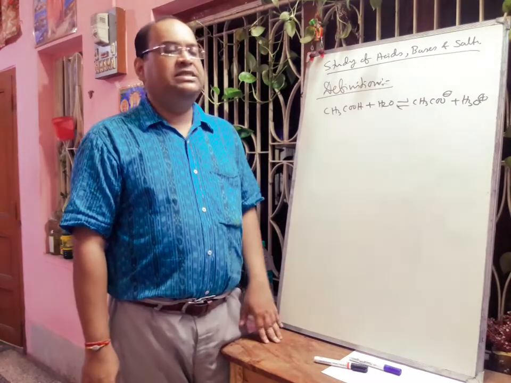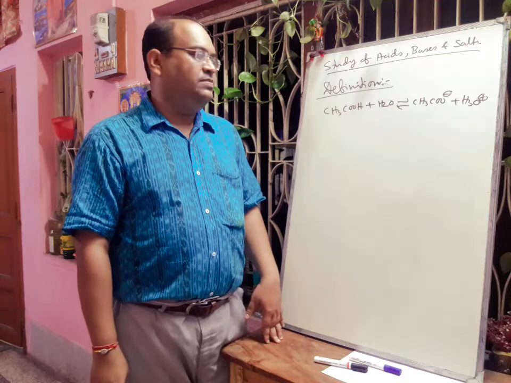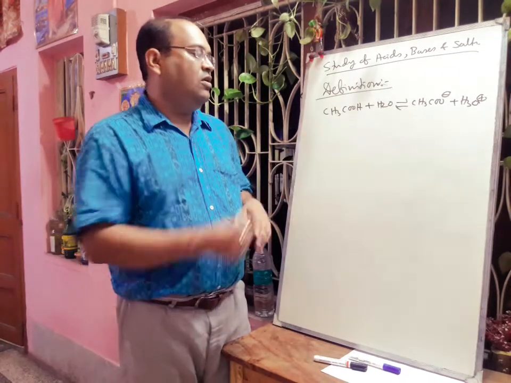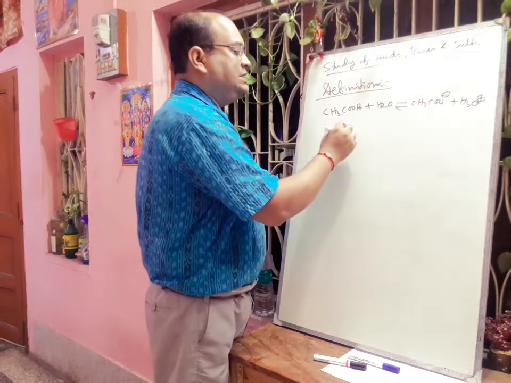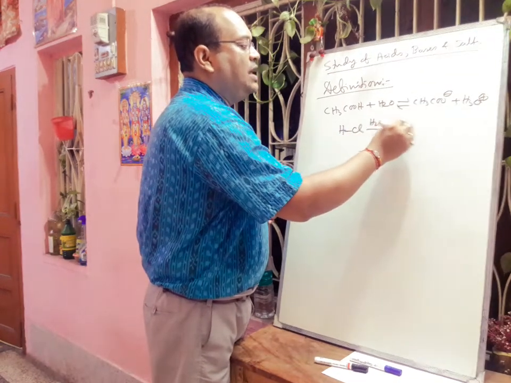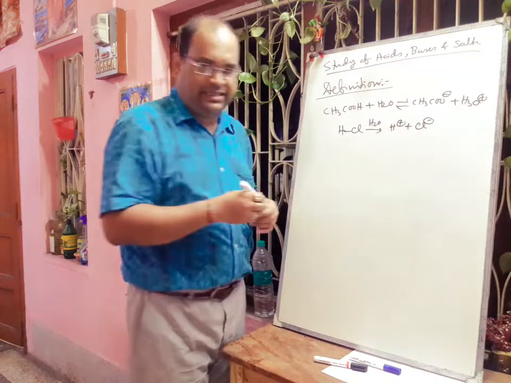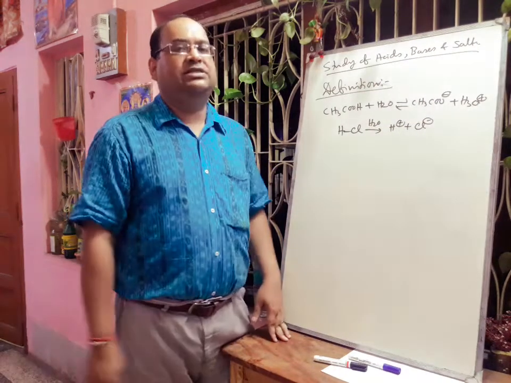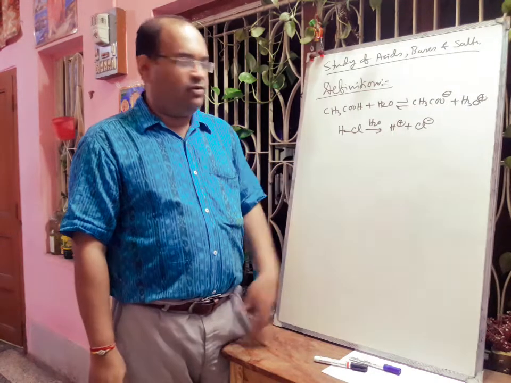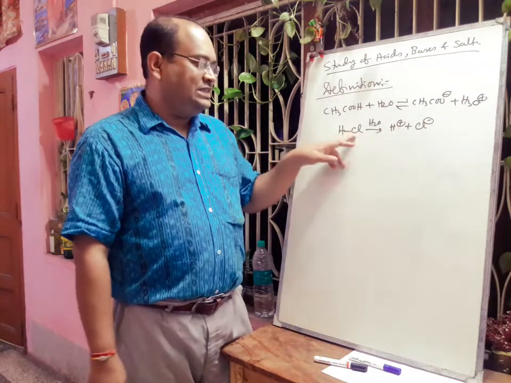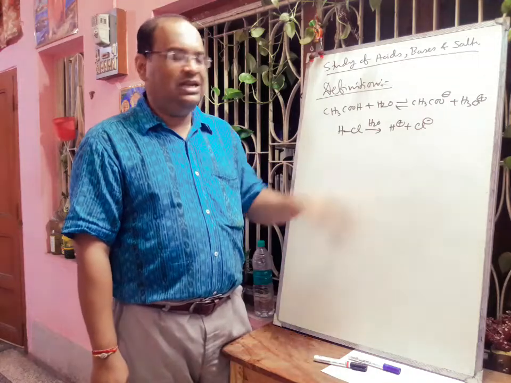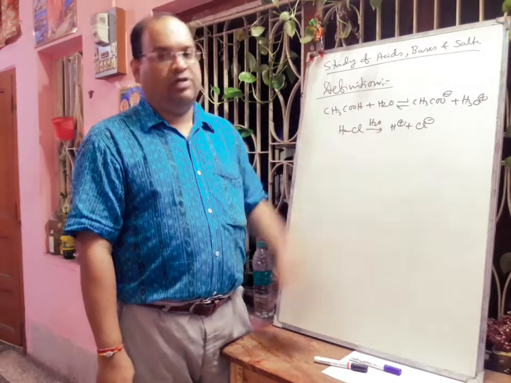Now another concept is the Bronsted-Lowry concept, that acids are proton donors. Here if we look at this reaction, or you can take another example, HCl will dissociate in water forming H plus plus Cl minus. Actually H plus never exists. It will combine with water forming Cl minus plus hydronium ion. Now H plus has only one proton, that is why it is called a proton. So as HCl is donating one proton, it is called an acid. So according to the Bronsted-Lowry concept, acids are proton donors.